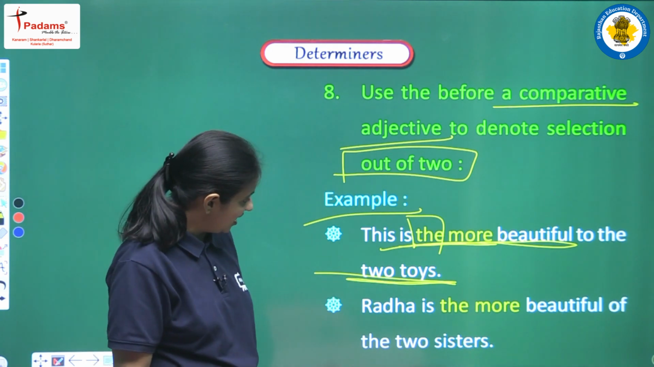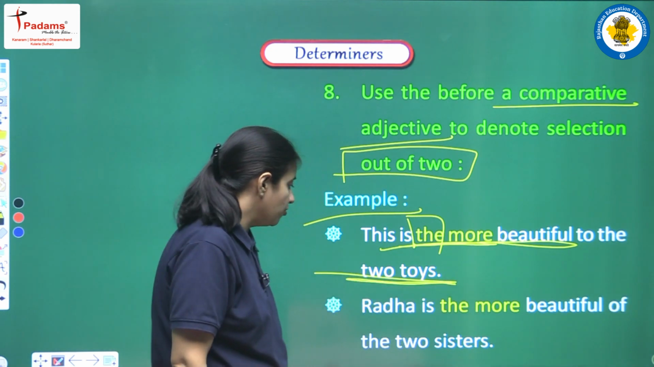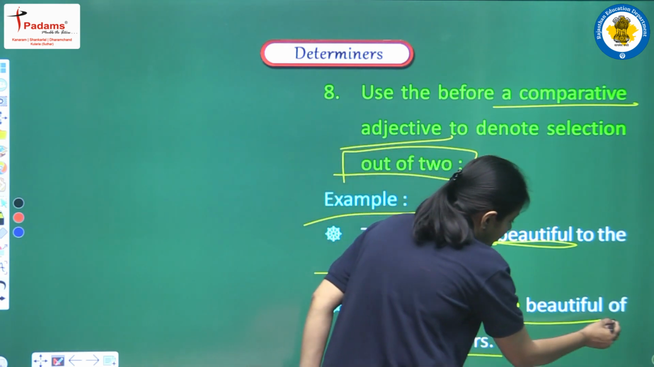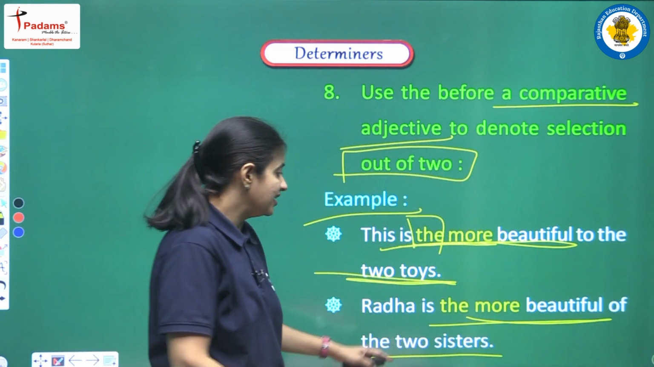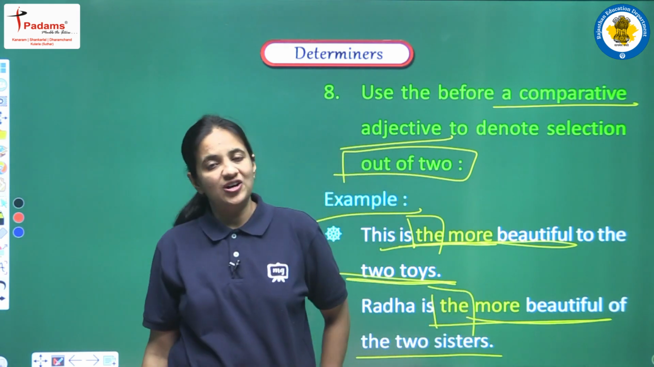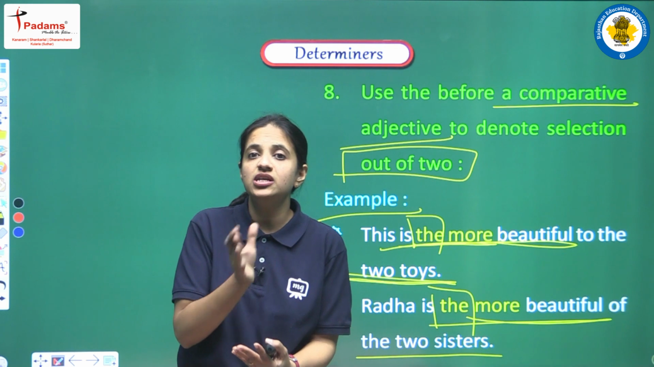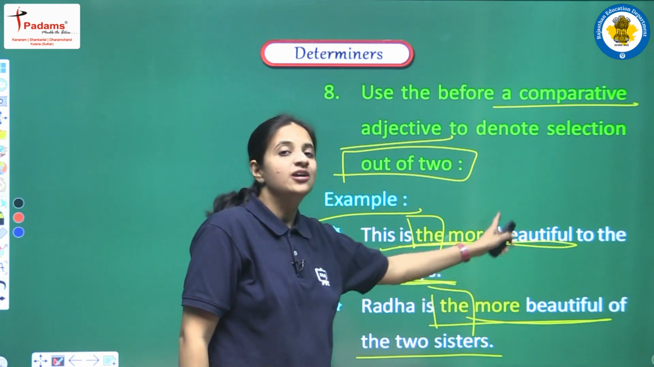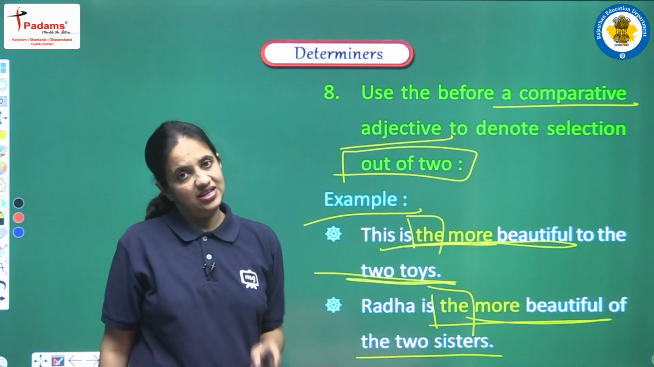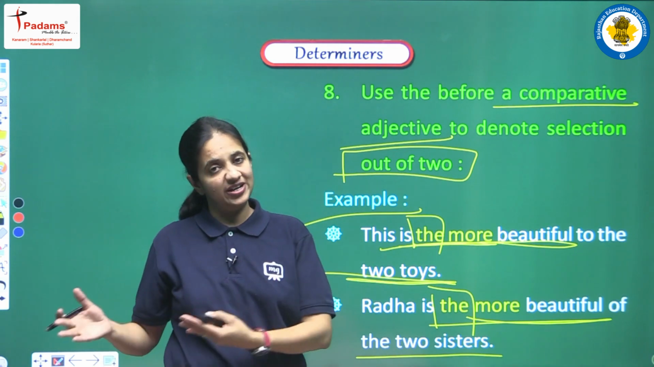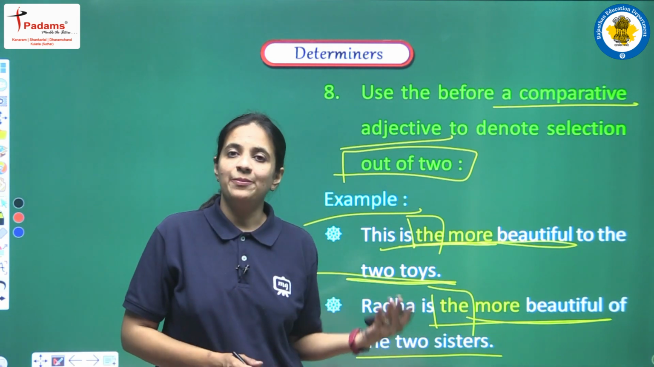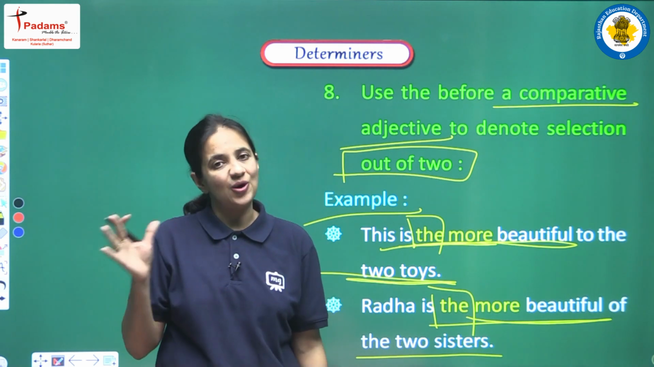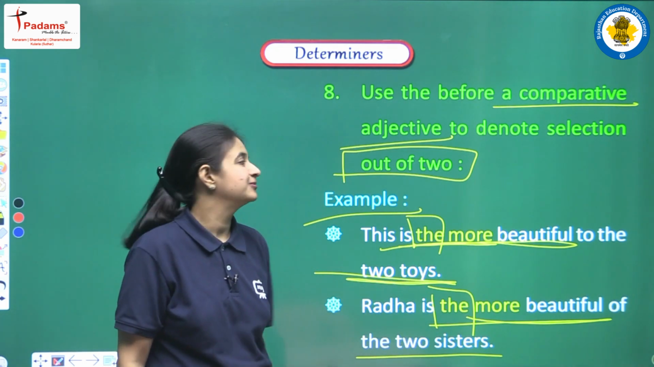Second example that we have is Radha is the more beautiful of the 2 sisters. Again we are talking about 2 sisters, and we have more beautiful, which is a comparative form of adjective, but again we are having the article. Why? Because from the given 2 options we are choosing one, right? We are selecting one option, and this is the reason we are using the article before the comparative degree. So yes, the article is always used before superlative degrees, and it is used before the comparative degree also if we are trying to choose one option from the given 2 options, like the examples that we have seen.